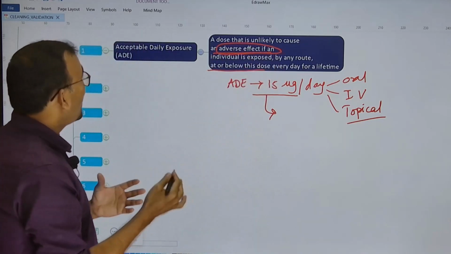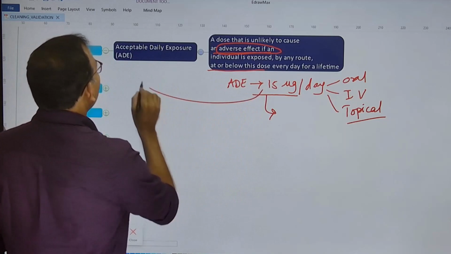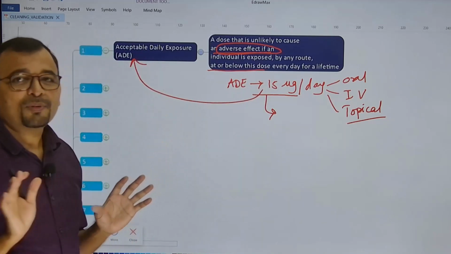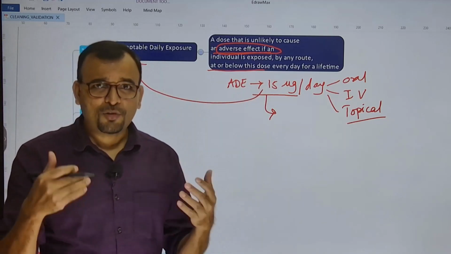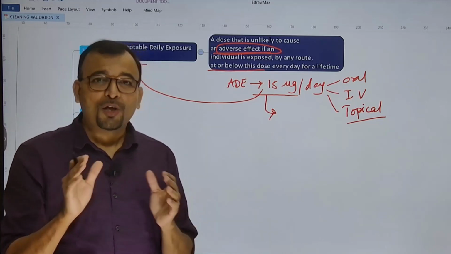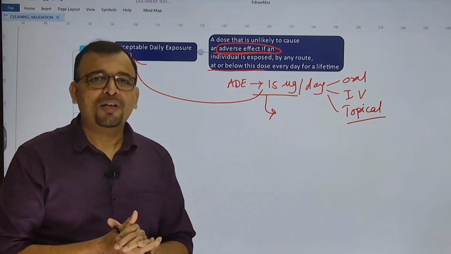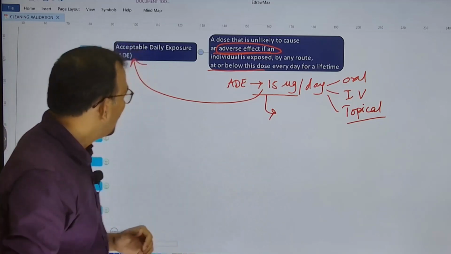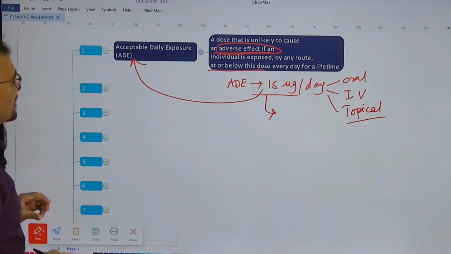So 15 microgram becomes the acceptable daily exposure for that specific compound, and based on the acceptable daily exposure you can define the maximum allowable carryover or MACO. So this is the first important definition.